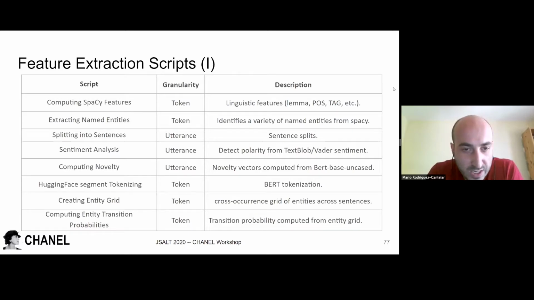We can also calculate the novelty vector between one utterance and the next one. We can tokenize the utterance using the word tokenizer. We can create an entity grid that contains the co-occurrence grid of entities across sentences, and also calculate the transition probability in this entity grid.